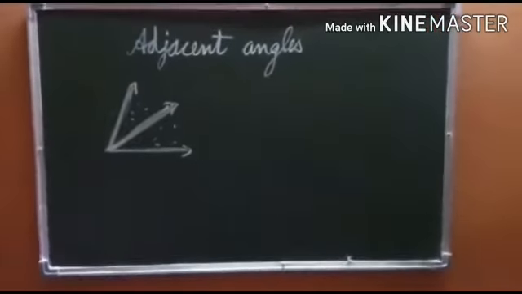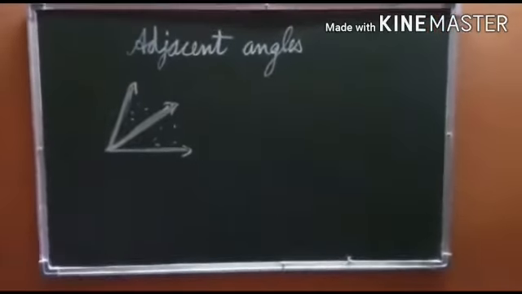So yes, the sum of this angle plus this angle is equal to 180 degrees. So we can say that two adjacent angles are supplementary to each other, because for being supplementary, their sum must be equal to 180 degrees and the sum of these two angles will be equal to 180 degrees. So two adjacent angles are supplementary. Now the next question is, can two adjacent angles be complementary? Yes. Now for the angles to be complementary, what is the condition, children?